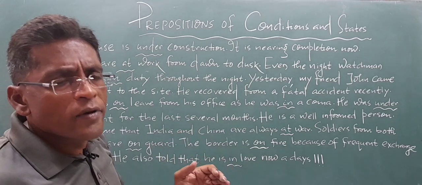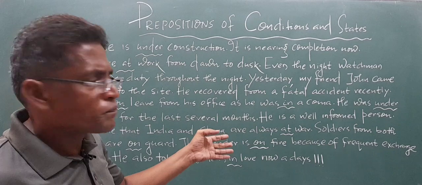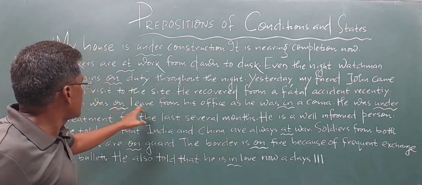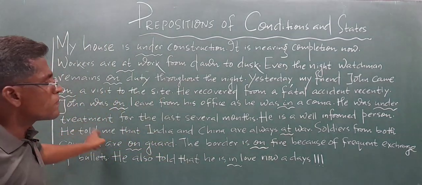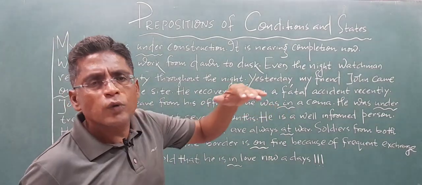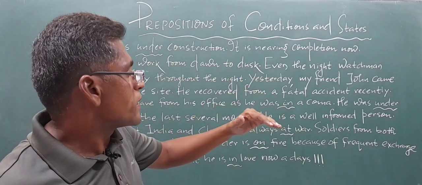Again, referring to the preposition of condition or state. Okay, so on leave, in a coma, he was under treatment. Again, look, just like my house is under construction, the patient was under treatment.